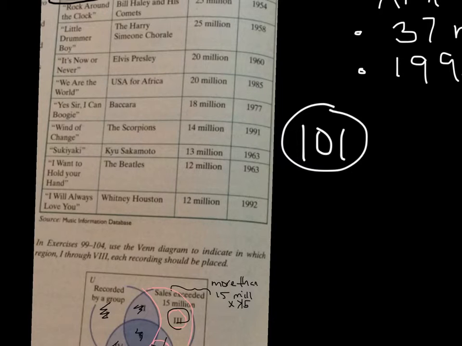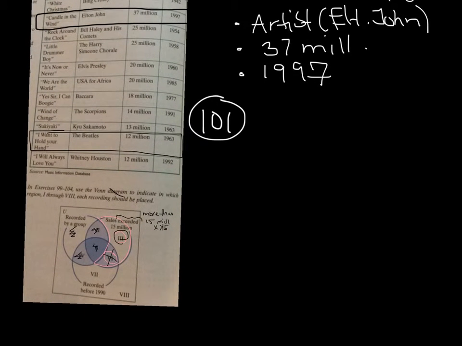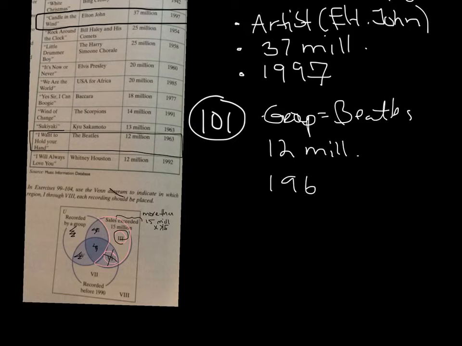So let's maybe box this so we don't lose the information. And what do we have? Okay, Beatles, so definitely a group. The Beatles is a group, not just one artist. We have 12 million, and the release date was 1963.